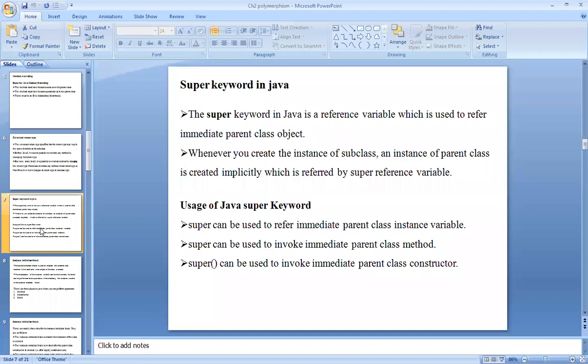Whatever we see today and tomorrow, we will implement on Eclipse also after completion of the second chapter. First we will complete it on Notepad only and then we will implement it on Eclipse. Before that, try to install it on your laptop or machine. If your laptop is 32-bit, then take the 32-bit file for installation of Eclipse.